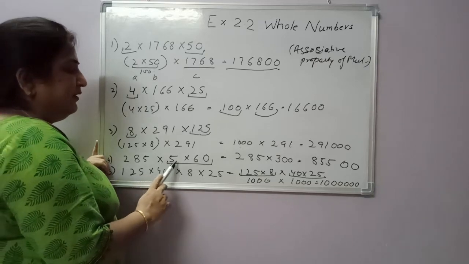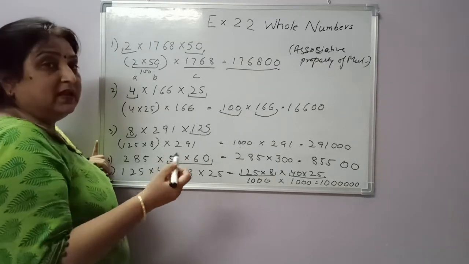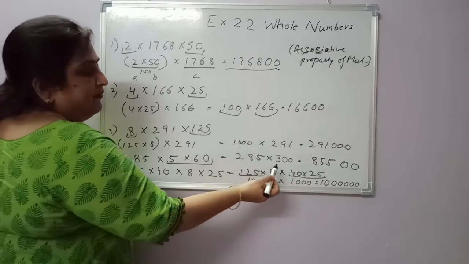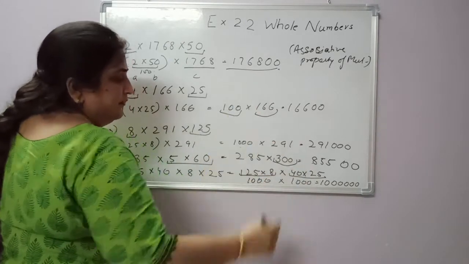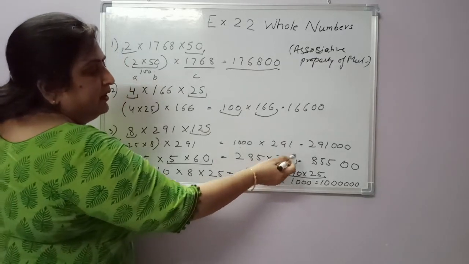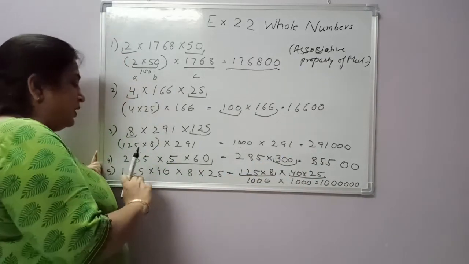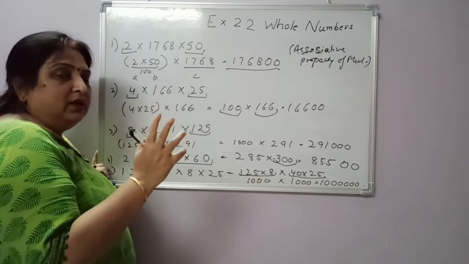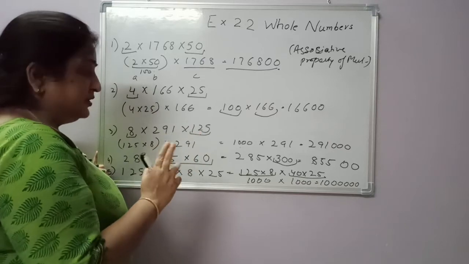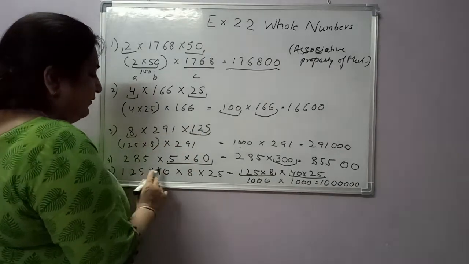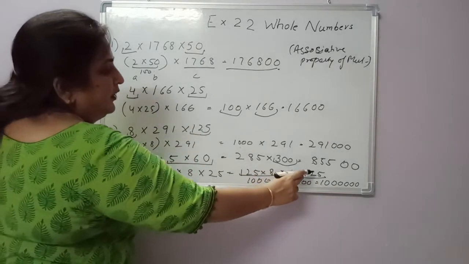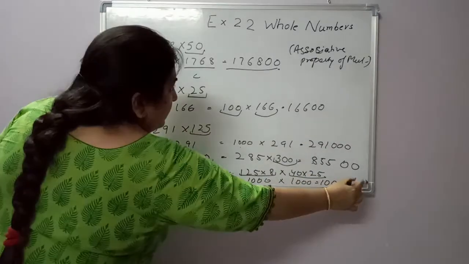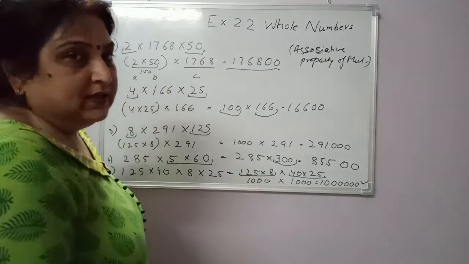285 into 5 into 60. See which numbers are giving zeros. 60 into 5. Again 285 multiplied by 3 and add on 2 more zeros. Now this is a 4-digit number. Select two numbers which give the zeros. See, 125 and 8, 40 and 25. 1000 into 1000 gives us this number. Okay? It is very easy.